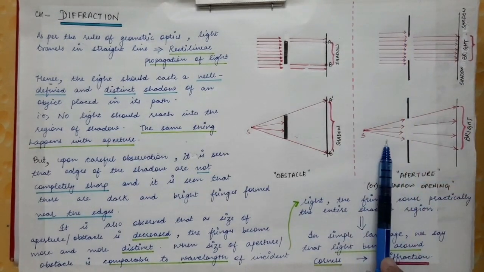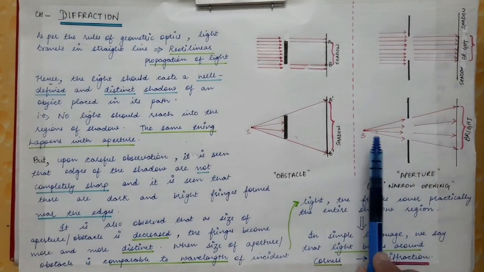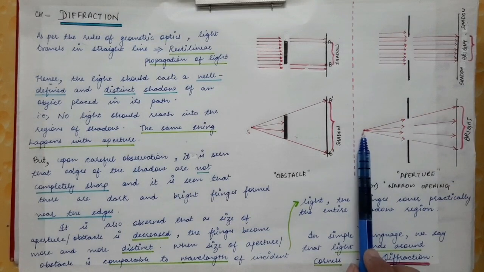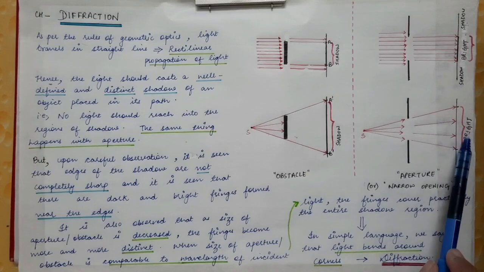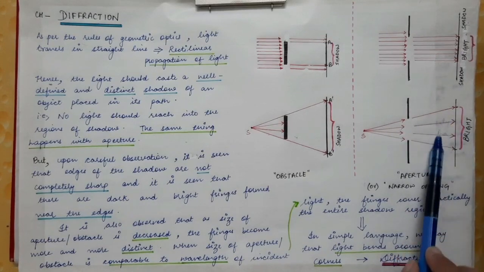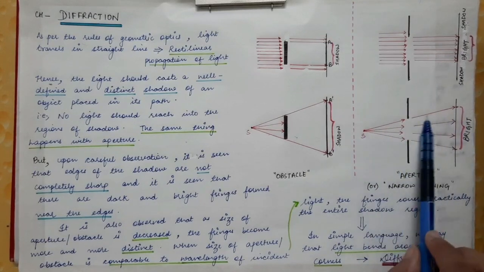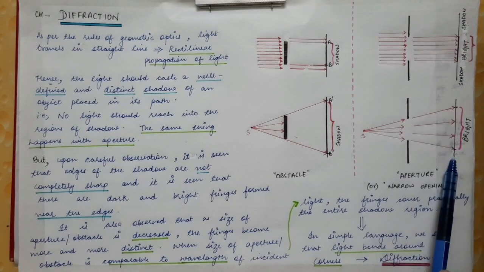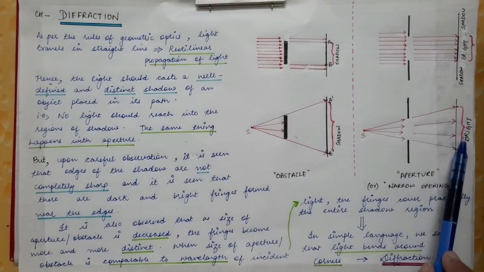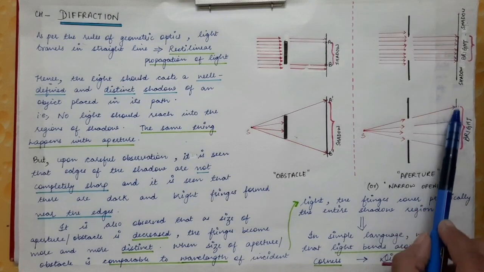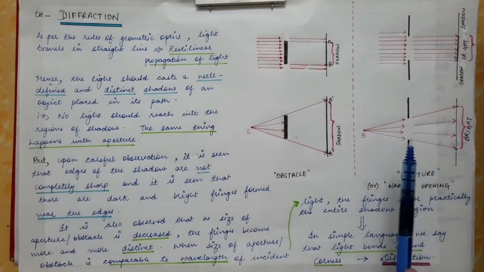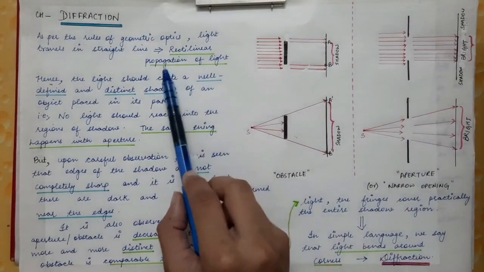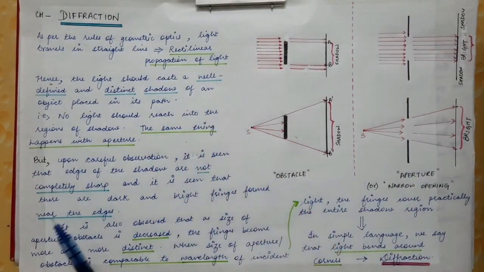And this is the example of the spherical wavefront, when the light from a point source is falling on the aperture. So you can see that the region on the screen where the light falls will be bright, and the region where no light falls on the screen will be completely dark. So this is the case for the rectilinear propagation of light.